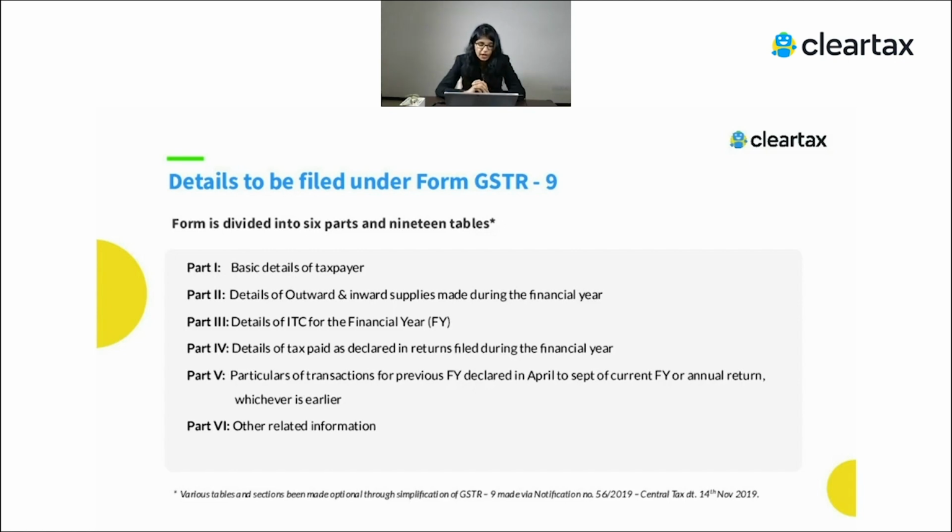Second is details of the outward and the inward supplies made during the financial year. Third part talks about the ITC. Fourth part talks about the taxes which you have paid. Fifth part, the amendments or the additions which you have done post that particular financial year. And the sixth is other related information. So this is just a brief, but we'll understand this in detail, like what this section means and what information needs to be filed where.